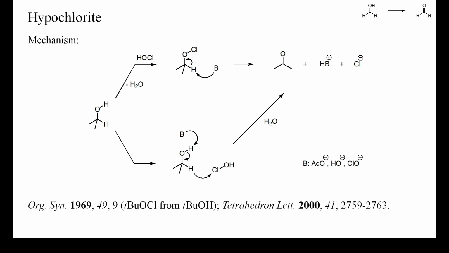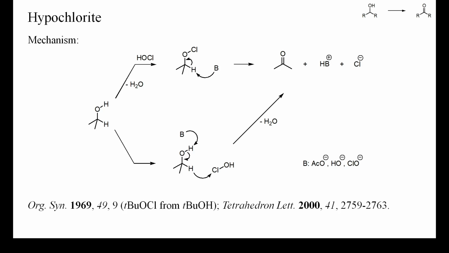The chlorination of alcohols by hypochlorites is a very fast reaction, as illustrated by the Organic Syntheses procedure for the preparation of tert-butyl hypochlorite from tert-butanol. The chlorination is almost a titration and is finished as soon as the hypochlorite has been added to the reaction mixture. If the resulting organic hypochlorite has a hydrogen atom in alpha position, elimination of hydrogen chloride and formation of a ketone can occur. This, however, is not the normal way in which alcohols are oxidized.